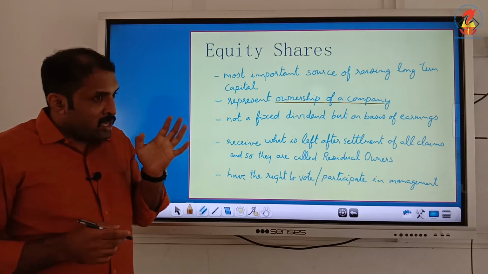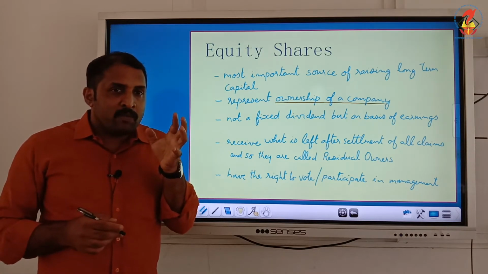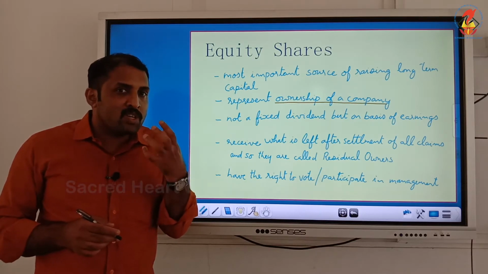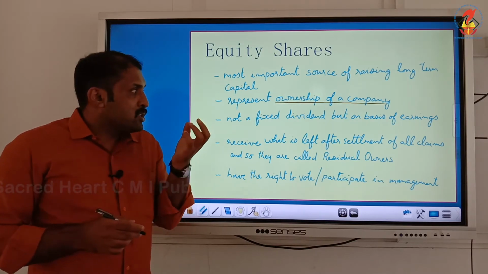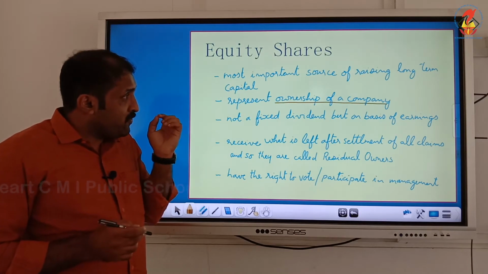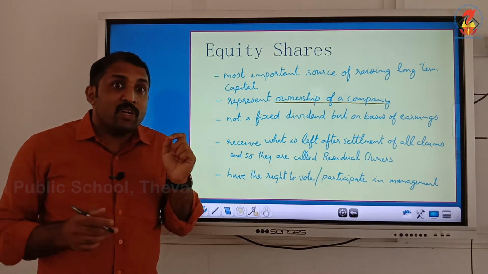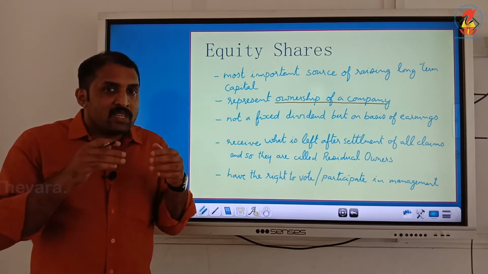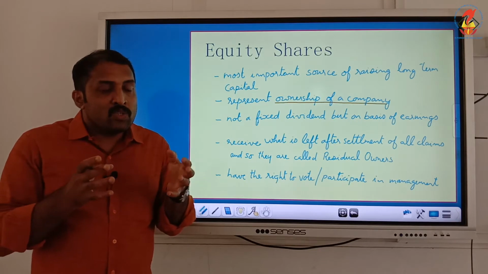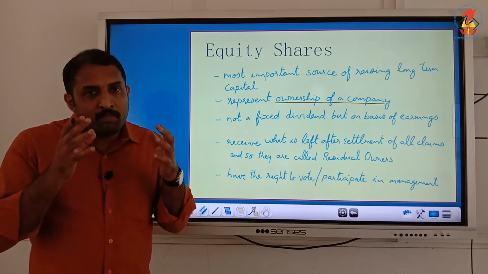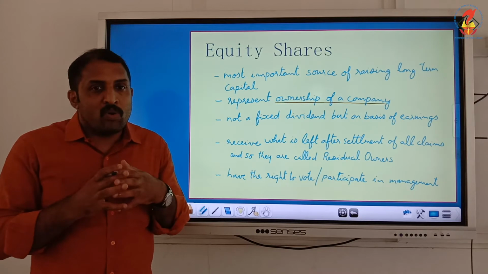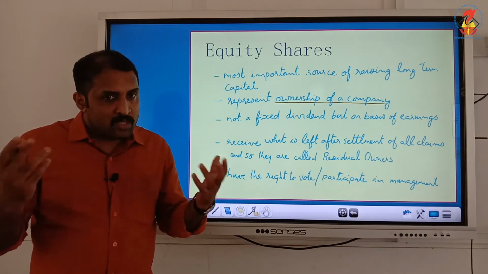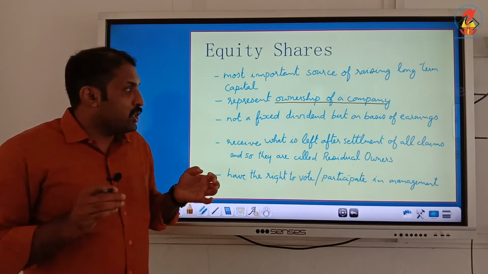And here the specialty is that there is a return, and that return is called dividend. Return for shares is called dividend. So here it is not a fixed dividend, but on the basis of earnings. If earning is more, dividend will be more. If earning is less, dividend will be less. So it is not a fixed percentage or a fixed amount of dividend, it is based on earnings. According to rise and fall in earnings, there can be changes in the dividend of equity shares.